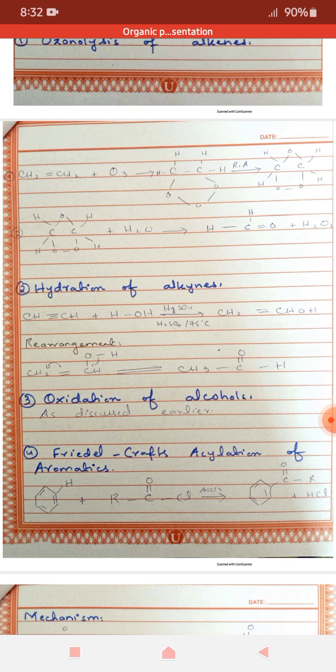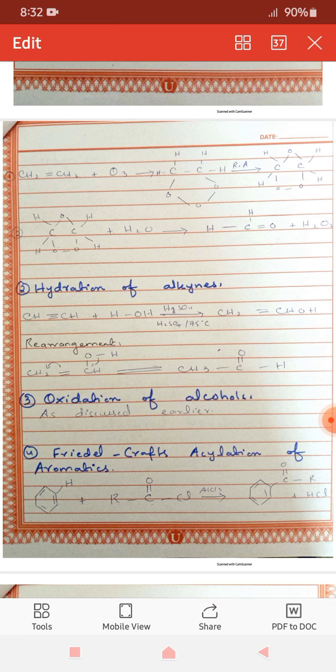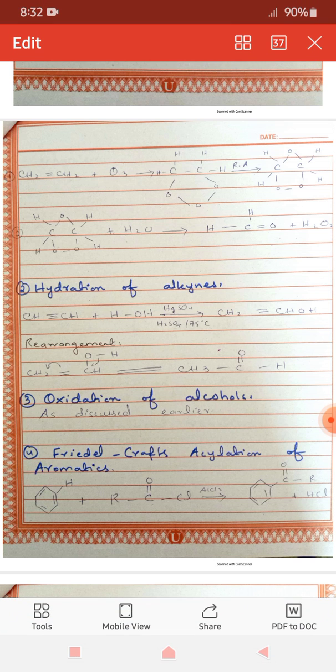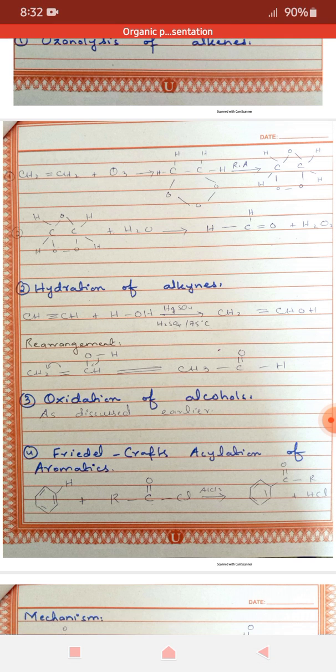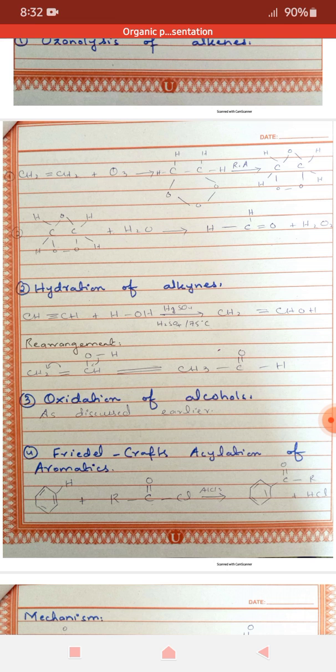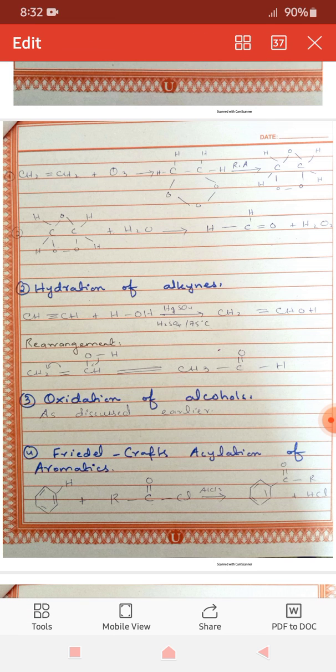The second method is hydration of alkynes. Here, alkynes react with water in the presence of mercuric acid dissolved in sulfuric acid at 75 degrees C to form vinyl alcohol. Then, further rearrangement of this vinyl alcohol gives aldehydes and ketones respectively. Only acetylene, when it is hydrated, gives aldehydes. All the other alkynes, when they are hydrated, give ketones.